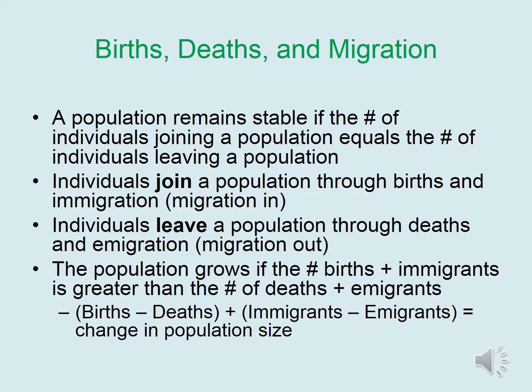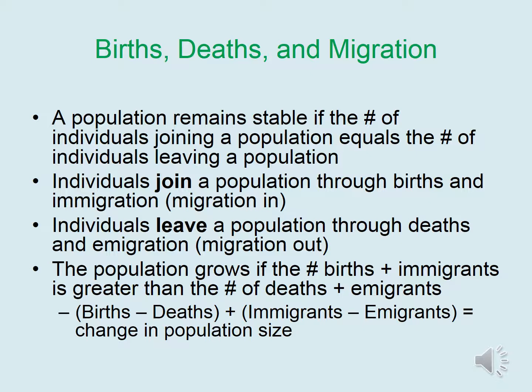Population size is affected by births, deaths, and migration. A population size remains stable if the number of individuals joining a population equals the number of individuals leaving a population. Individuals join a population through births and immigration, which is migration into the population. Individuals leave a population through deaths and emigration, which is migration out of a population.